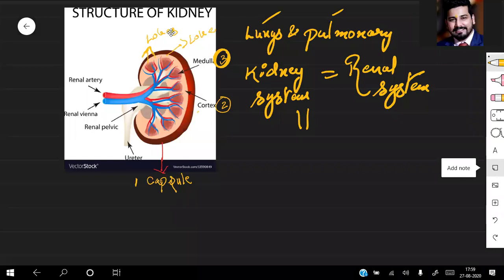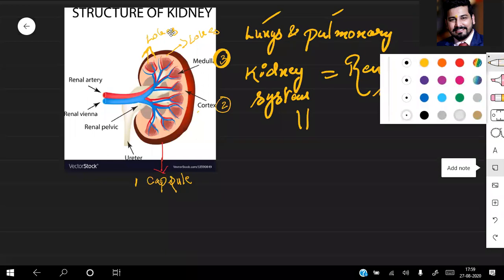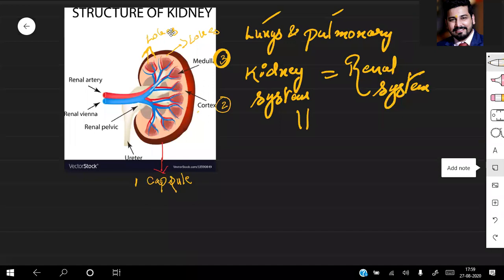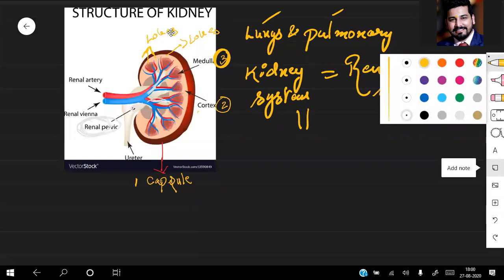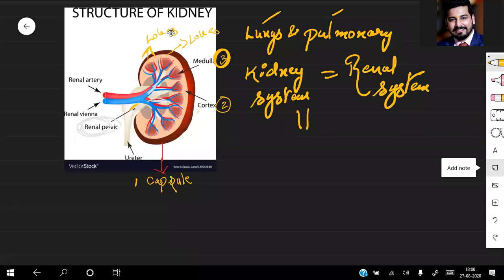Lobes. Okay. Next, you can see that this portion is coming from the different lobes. This white portion, this one, this one, this one. This portion is known as the renal pelvis. The substrate, or the waste material which is filtered, will move first to the renal pelvis, then to the ureter, then to the urinary bladder, and then outward.